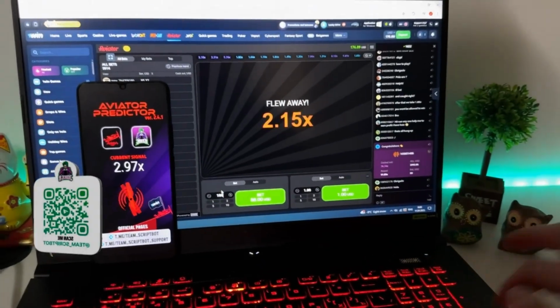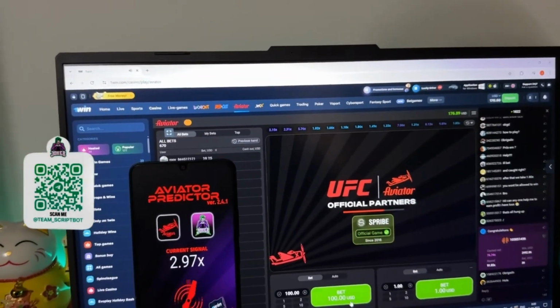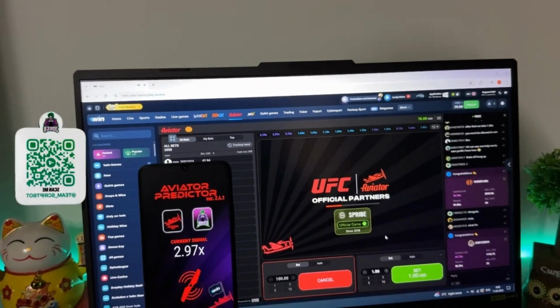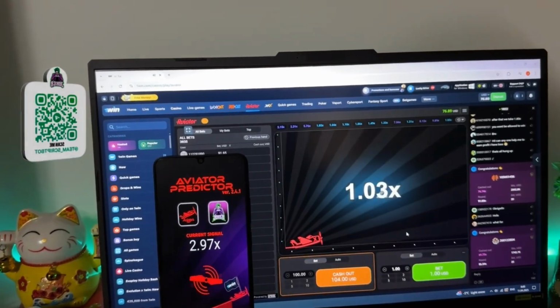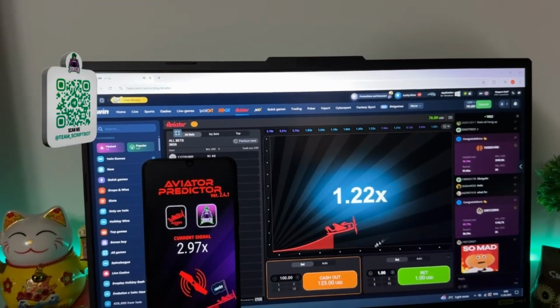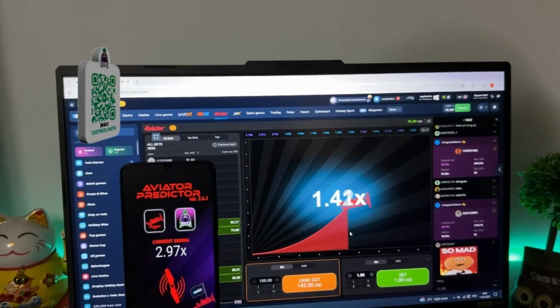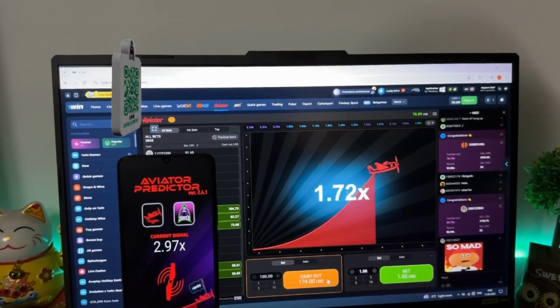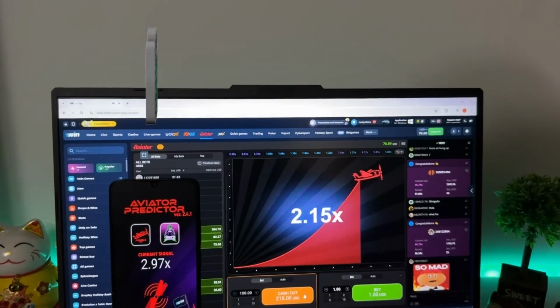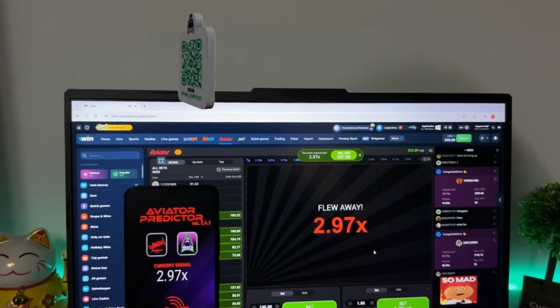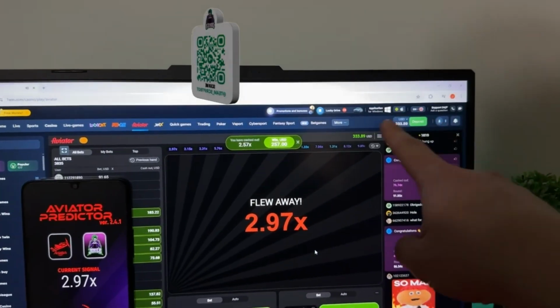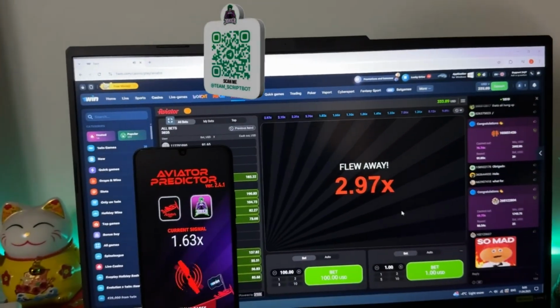So guys, next bet, let's do $100, almost 3 current coefficient for this round. Place a bet and let's see my winning. Okay, you can see guys the plane is going to fly, and cash out guys. Let's see, $257, and look at that guys, 333 my total amount.